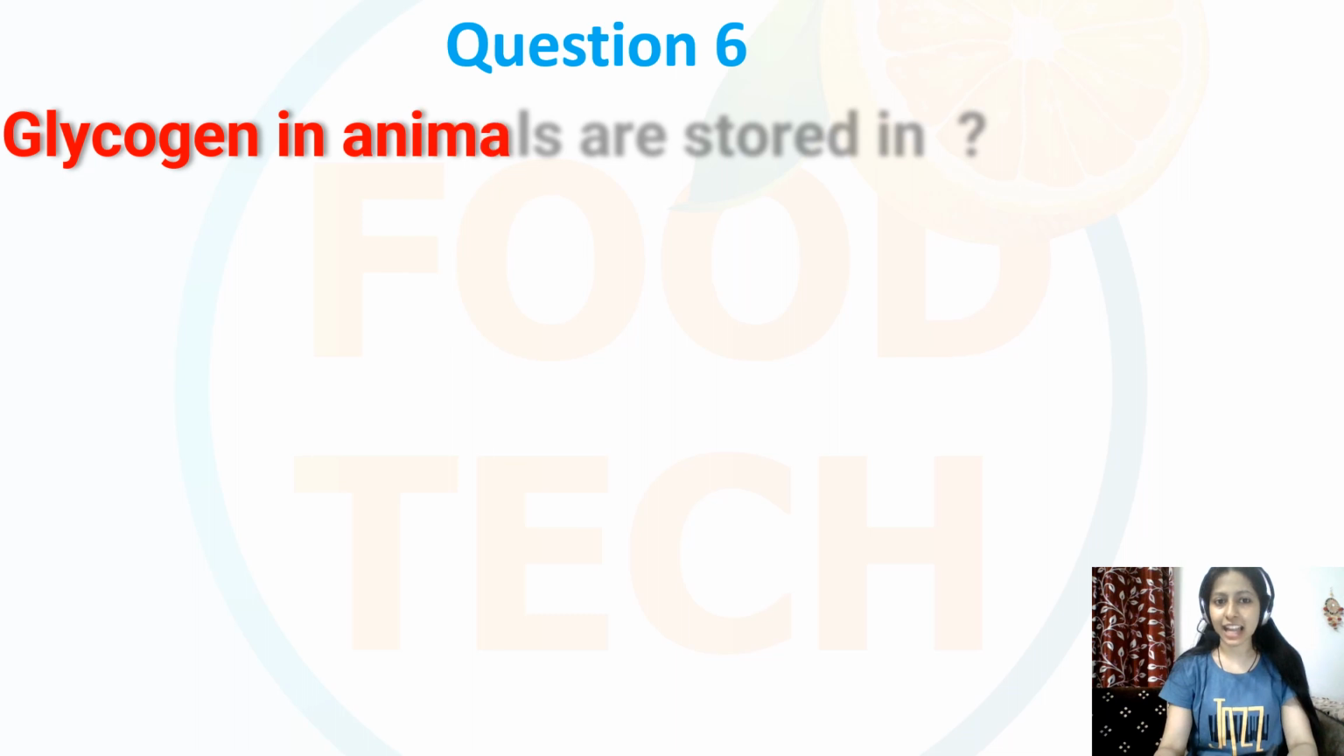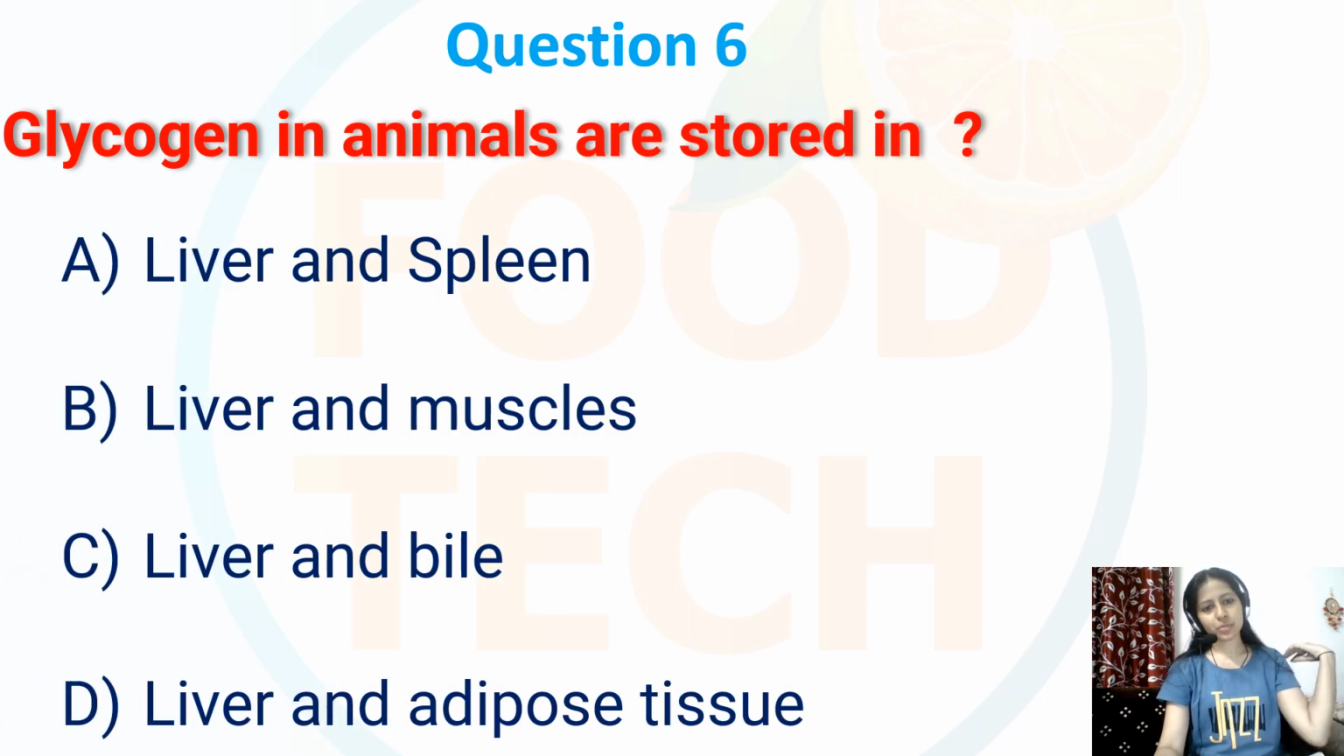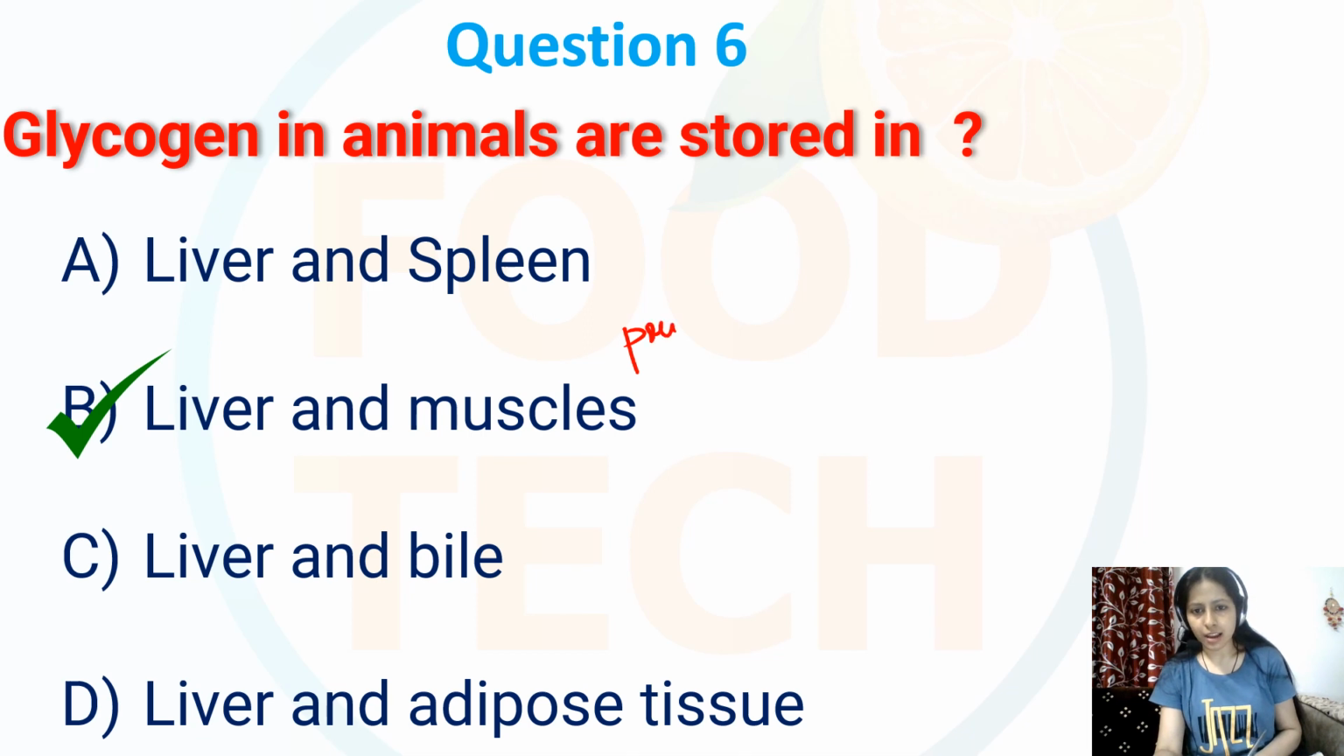Question number 6. Glycogen in animals is stored in. Options are option number A, liver and spleen, liver and muscles, liver and bile, or liver and adipose tissue. Glycogen in animals is stored in option number B, that is liver and muscles. Actually, these are the primary storage sites for glycogen.